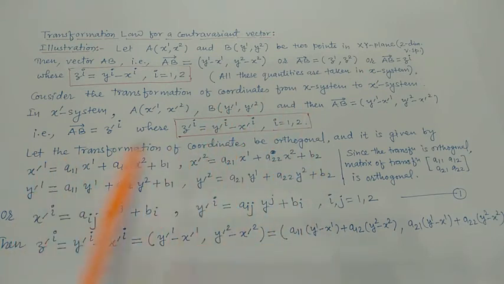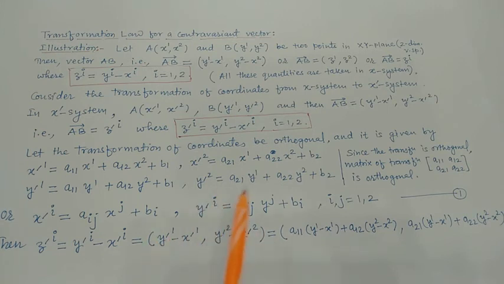Or these equations can be written in short as x dash i equals aij xj plus bi. Similarly, y dash i is equal to aij yj plus bi, i, j equal to 1, 2, by using Einstein summation convention. Then z dash i, which is equal to y dash i minus x dash i, that is y dash 1 minus x dash 1, y dash 2 minus x dash 2.